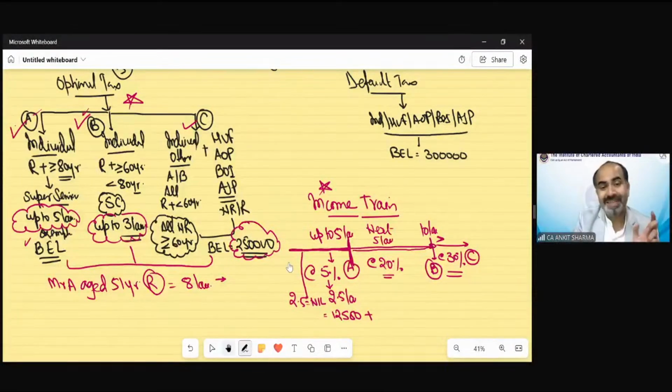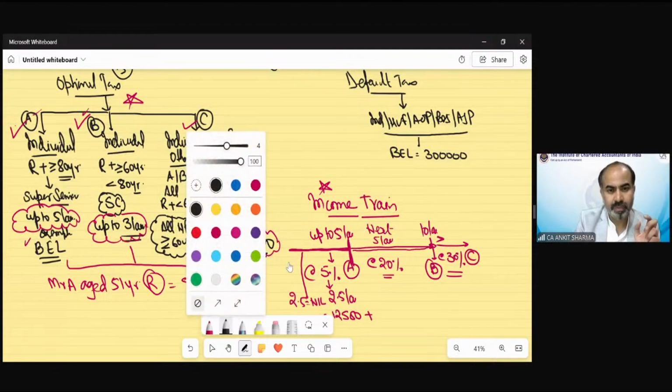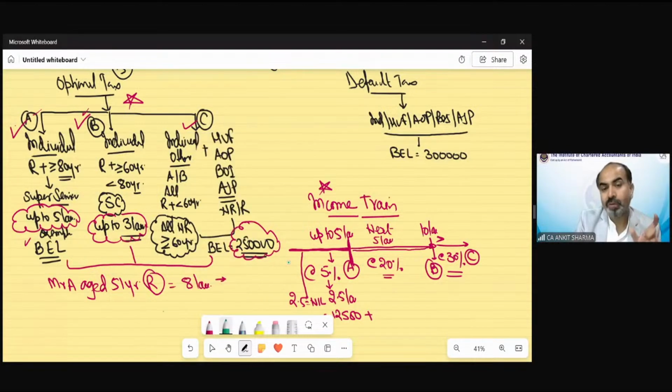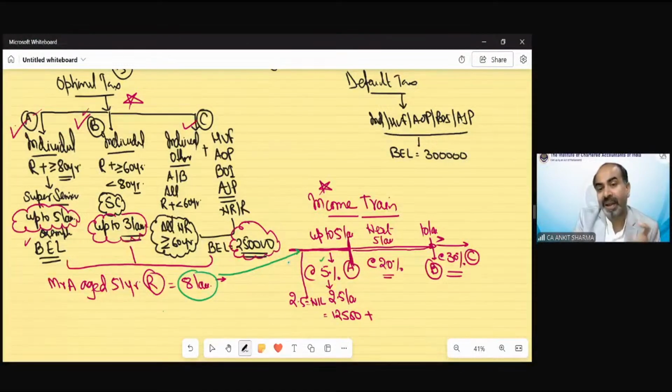Now out of this 8 lakh rupees, we have used 5 lakh in this range, in which 2.5 lakh was free and 2.5 lakh is going to be taxable. And what would be the rate? 5%. Because if anything is going to be taxable up to 5 lakh, the rate would be 5%. So the tax on this 2.5 lakh rupees balance would be 12,500.